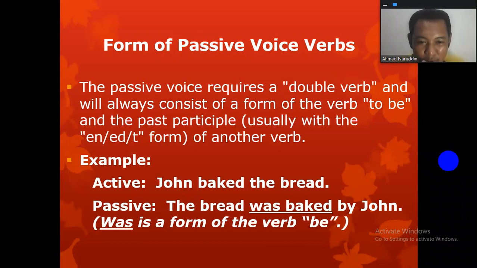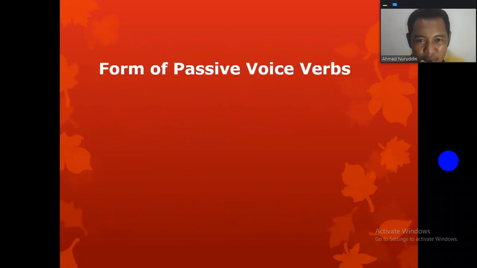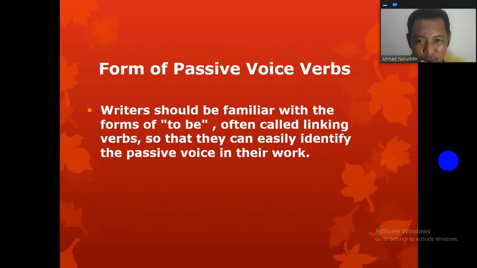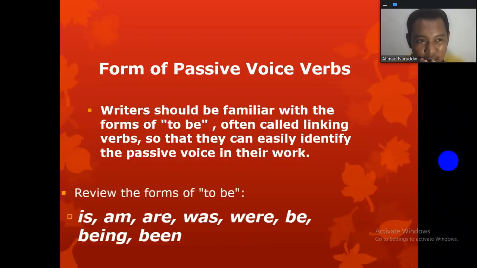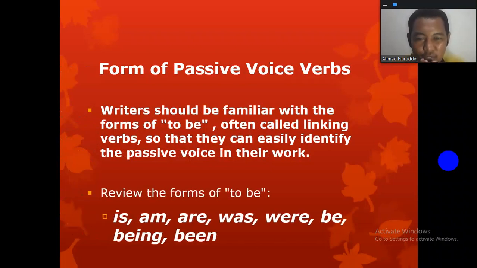Was is a form of the verb be. So what is that? Form of passive voice verb. Writers should be familiar with the forms of to be, often called linking verbs, so that they can easily identify the passive voice in their work. Let's review the forms of to be. There are is, am, are, was, were, be, being, and been. Right? So don't forget it.